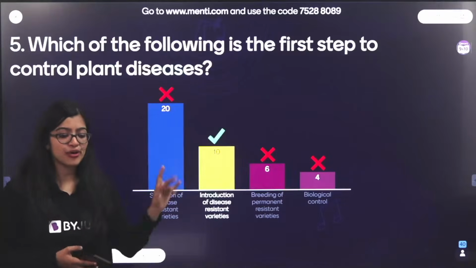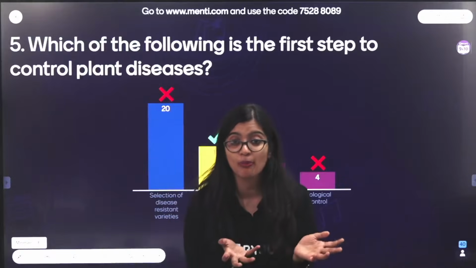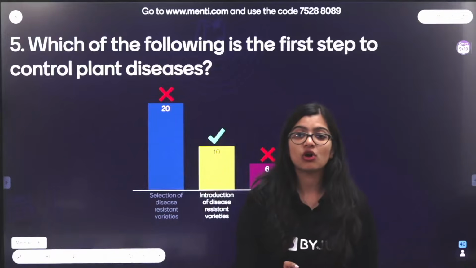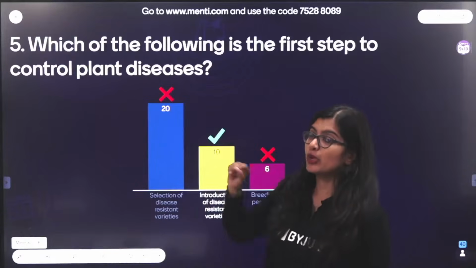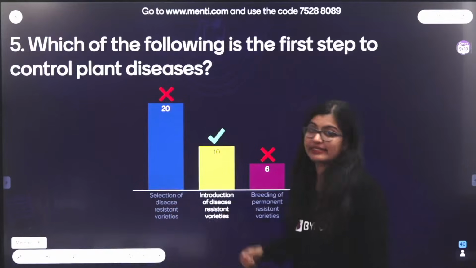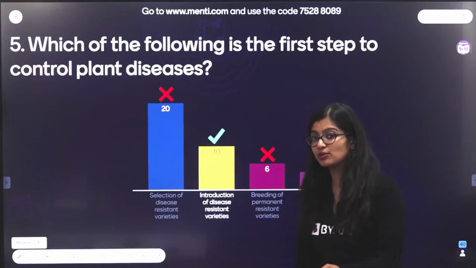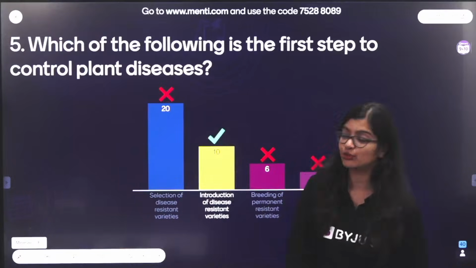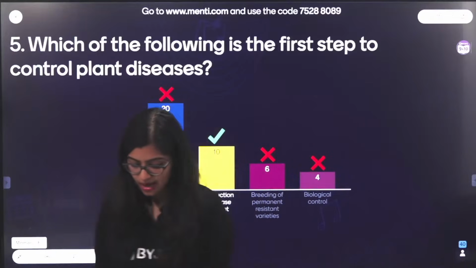We're talking about what is the first step to control plant diseases, right? If you remember, when I started with improvement of crop yield, the first thing I said was to choose the seeds. So your choice of seed is very important, which means you cannot just select a disease-resistant variety, you need to introduce a disease-resistant variety. And how do you introduce it? By hybridization. So that is why this is the correct answer. Once you introduce it, you will select and then breed. Are we clear with this question?